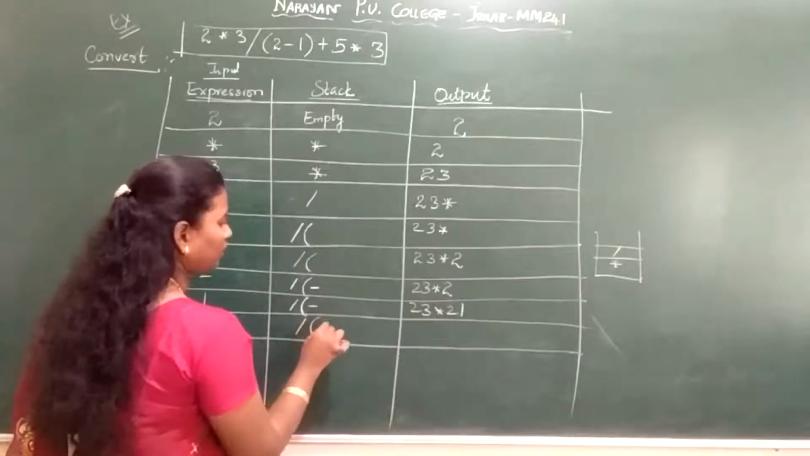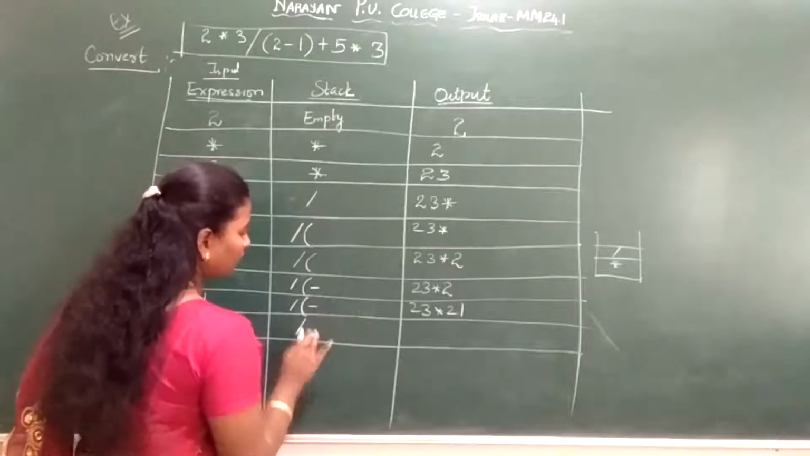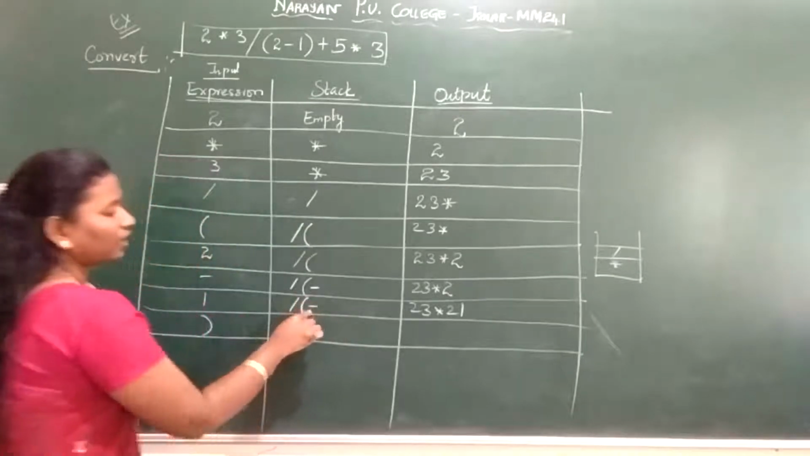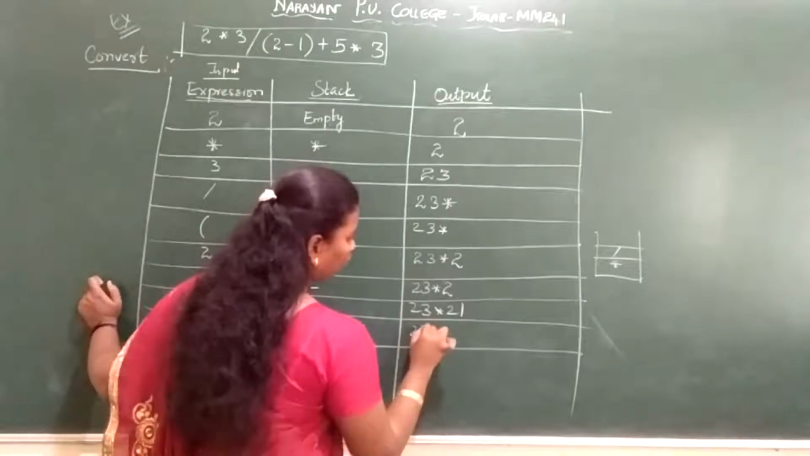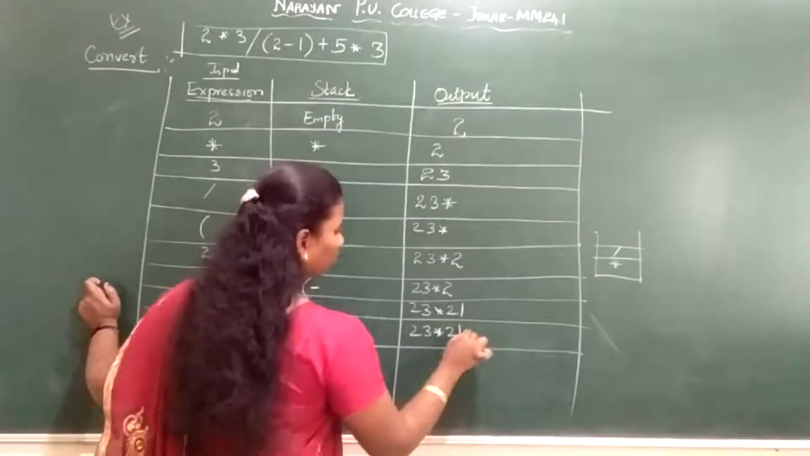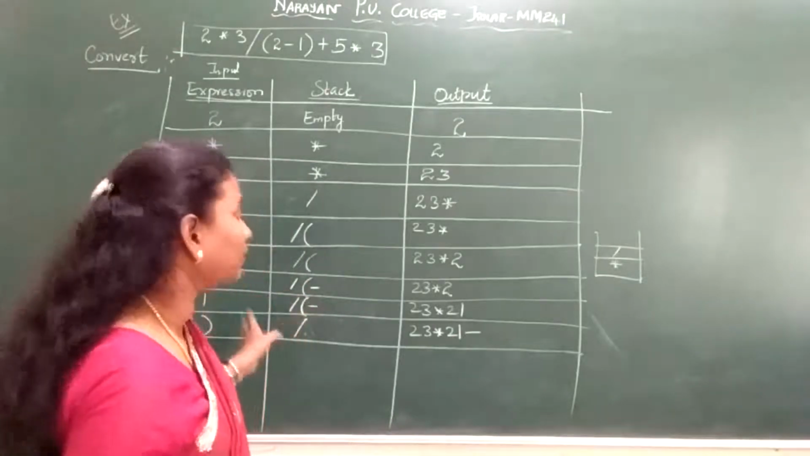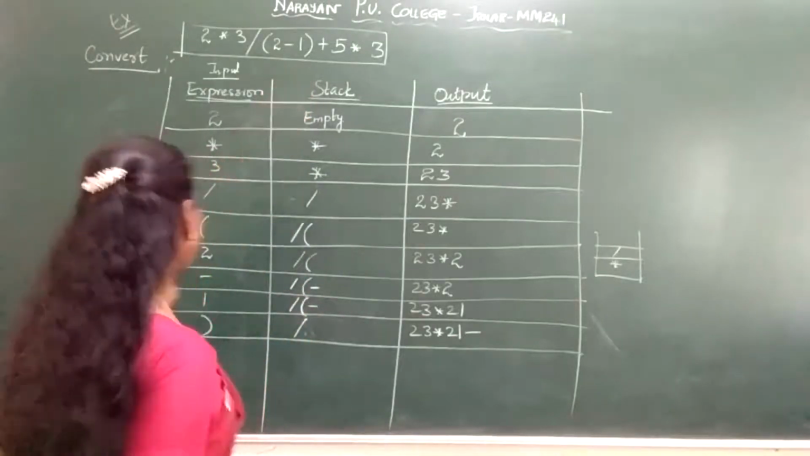What is left in the stack? Opening and closing both will get cancelled. So only this division operator will remain in your stack. This I will put into the output. 2, 3, asterisk, 2, 1, minus. Okay. Next we have plus.